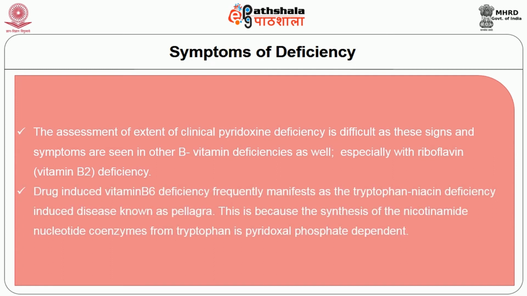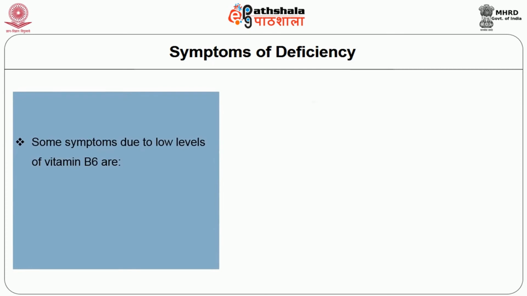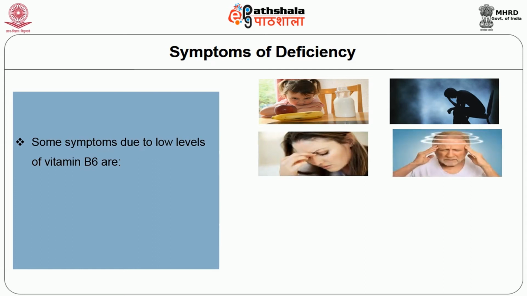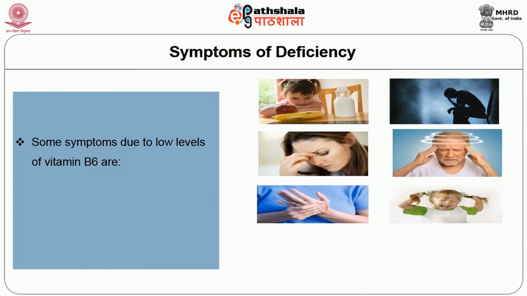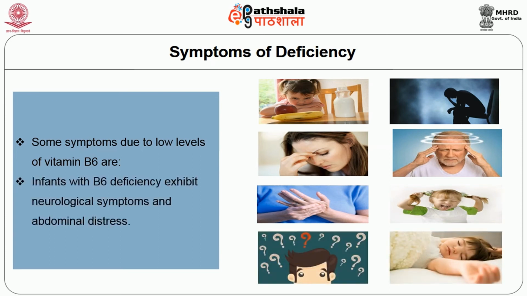Drug-induced vitamin B6 deficiency frequently manifests as the disease pellagra, because the synthesis of nicotinamide nucleotide coenzyme from tryptophan is pyridoxal phosphate dependent. Some symptoms due to low levels of B6 are poor growth, depression, general fatigue, dizziness, nerve problems, irritability, confusion, and convulsions. Infants with B6 deficiency exhibit neurological symptoms and abdominal distress.